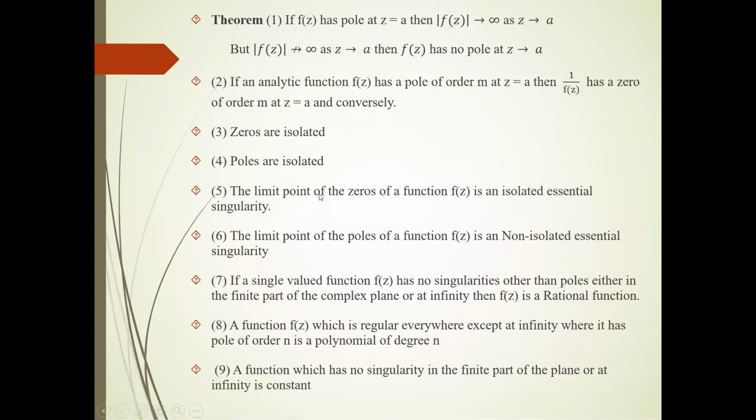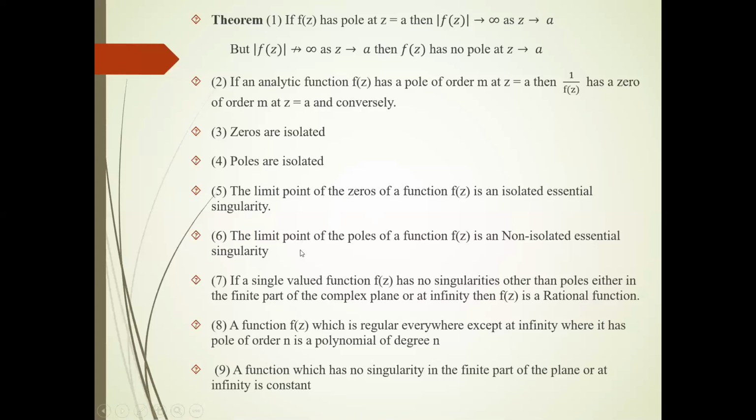Number 5: the limit point of zeros of an analytic function is an isolated essential singularity. This theorem number 5 is also very important. If we have an analytic function and we have to find which type of singularities are there, we find the zeros of that function and the limit point of those zeros, and based on that we can easily say that the limit point is an isolated essential singularity.